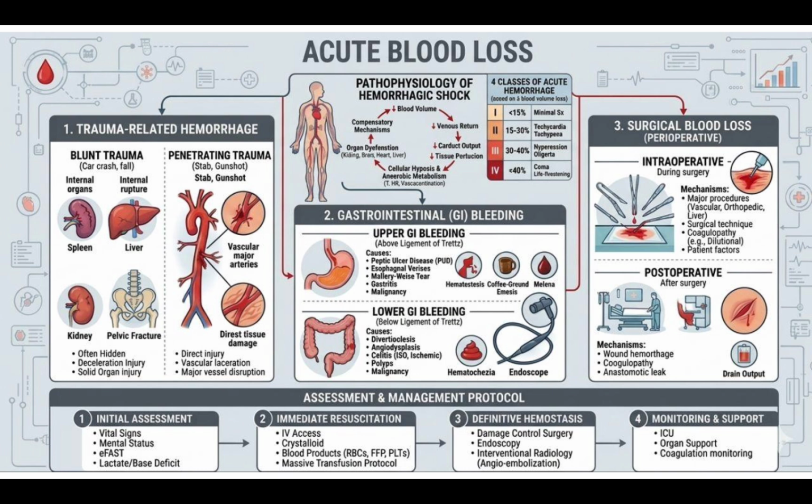Then we will go for immediate resuscitation, like IV fluids, crystalloids, blood products, and massive transfusion protocol. Then we will go for definitive hemostasis, like damage control surgery, endoscopy, and interventional radiology. Then we will go for monitoring and support, like ICU, organ support, and coagulation monitoring. This is all about acute blood loss.